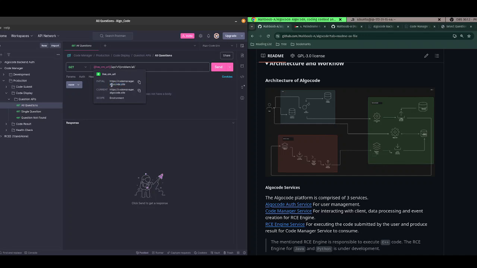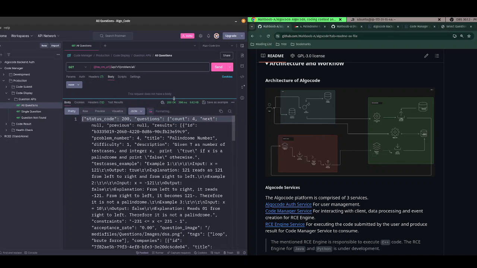I'm using maybe 10 to 15 subdomains for this algocode site. So this is the actual code manager. The algocode site is this one, and using this URL I am submitting the request to this service. Okay, let's send a request to get all the questions.